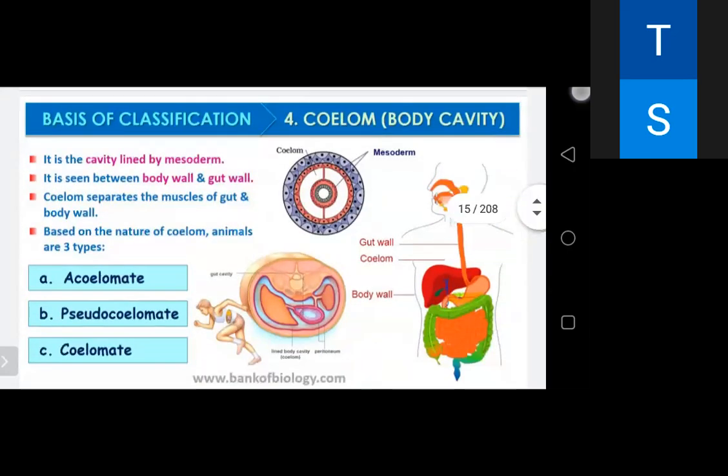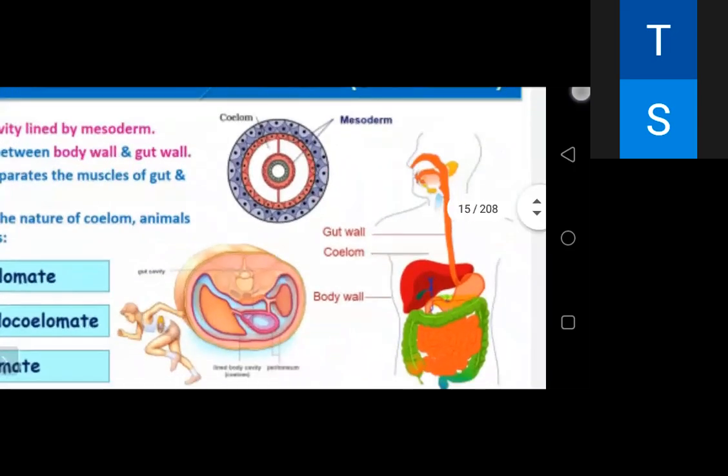On the basis of coelom, we are again dividing the animals into three: acoelomate, pseudocoelomate, or coelomate. Coelom is a body cavity between the body wall and the gut wall. You can see the coelom. It's a space between the body wall and the gut wall, just like our body is a pipe within a pipe. There is some space, and that space is called the coelom. It's a cavity lined by the mesoderm.